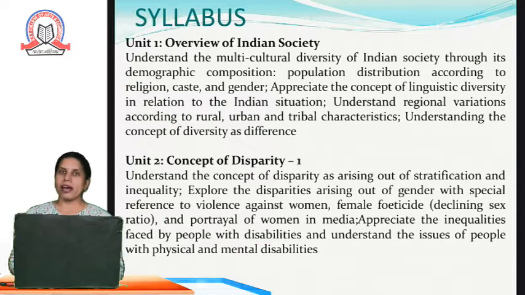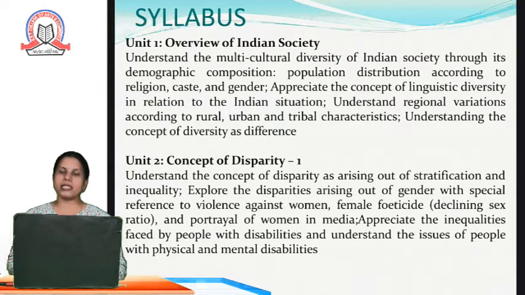Explore the disparities arising out of gender with special reference to violence against women. As we all are aware that in Indian society, the status of women is not the same as men have. So what are the various reasons for the violation of rights of women as well as violence towards the women? We will also see the female feticide, which is the main reason for the declining of sex ratio, and portrayal of women in media. How the women are portrayed in media.